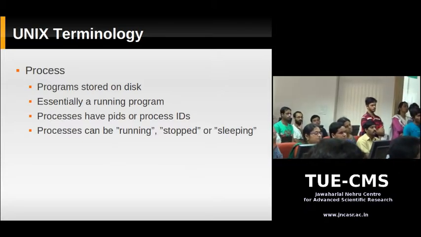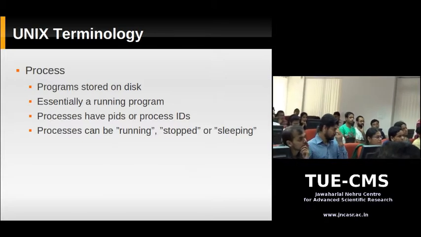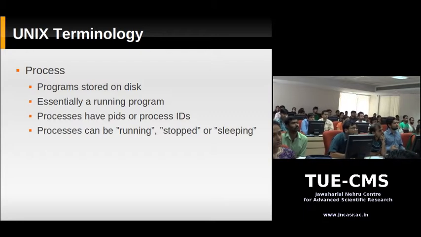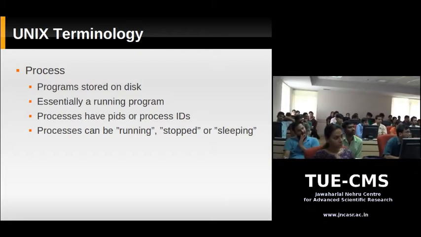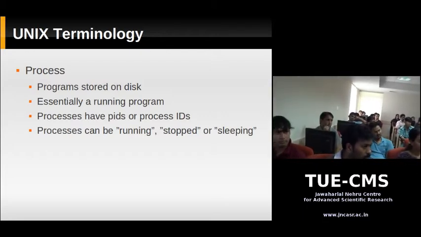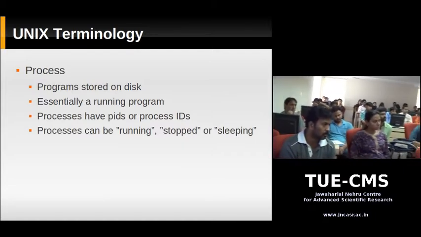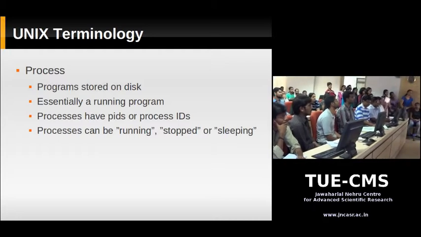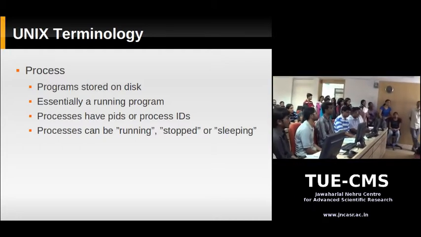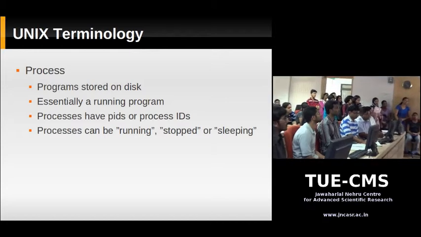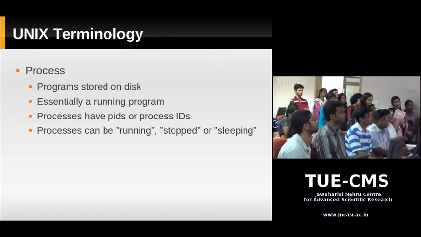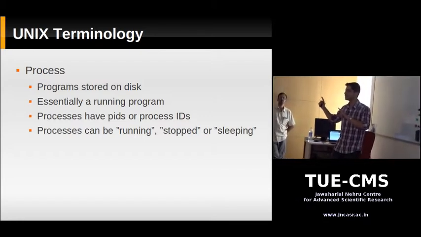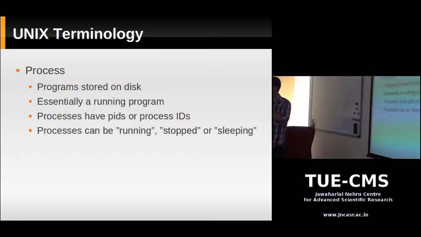Okay, so once you run a program, what the operating system does is it's going to read that file. Okay, it's going to copy all or part of that file into main memory. Okay, that's RAM. It's going to copy it into RAM, and then it's going to tell the CPU to go and execute that code which is in the RAM. Okay. Now, once you copy files into memory and tell the CPU to start executing that code, that program becomes a process. Okay, in Unix it's called a process. So a process is a program which has been loaded into memory and is ready to run. It's either ready to run or it's running.